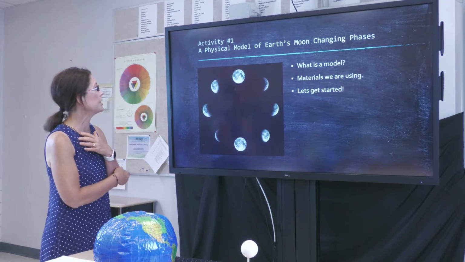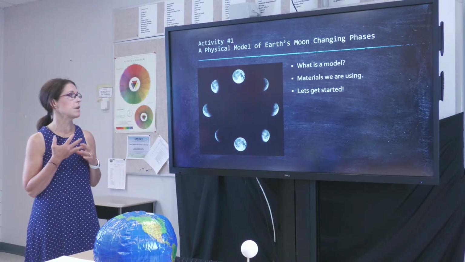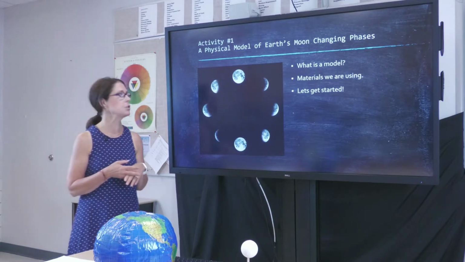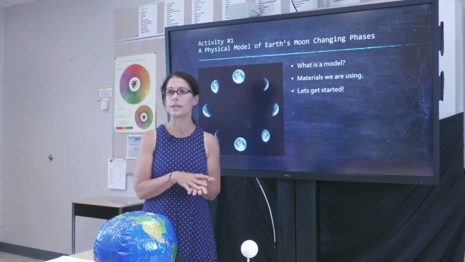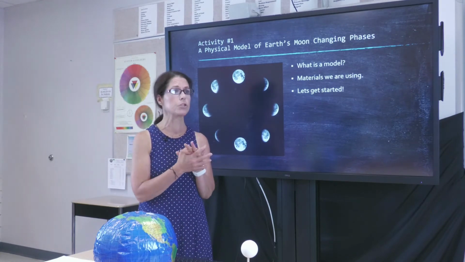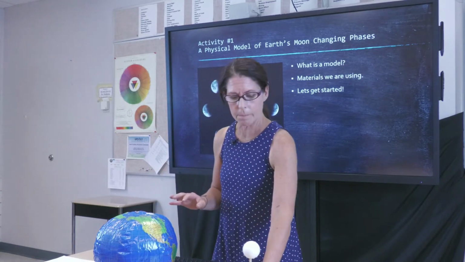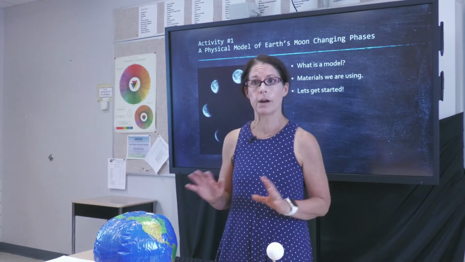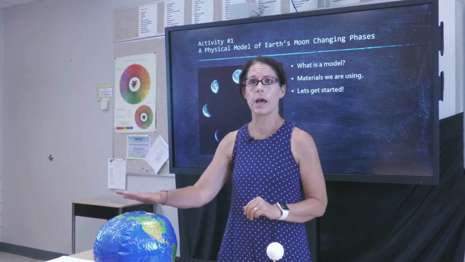So what we're going to do is a physical model of the Earth's changing phases. I want to talk to you about what is a model first. A model can be a two-dimensional representation, meaning a diagram or a picture, or in this instance, a three-dimensional representation of our system of the sun, which is going to be out here, the moon, and the Earth.